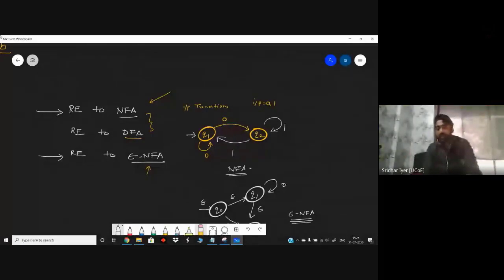Rarely they ask questions to convert an RE directly to a DFA. But again, there is a special case of problems for that. We are going to discuss them whenever we start with those sections. In today's lecture, we are going to focus on RE to epsilon NFA.